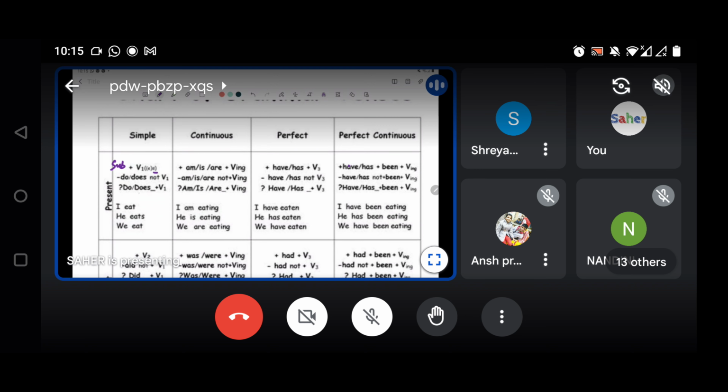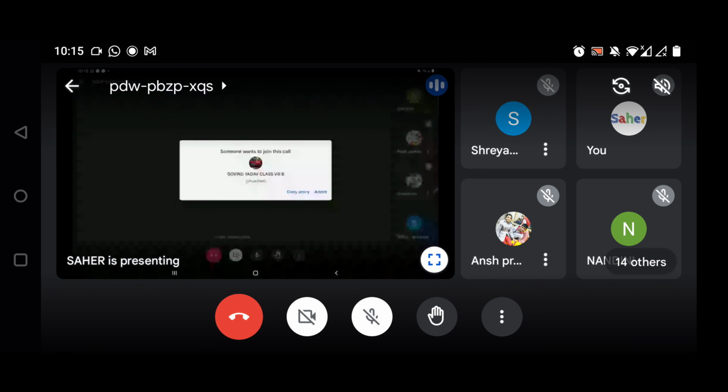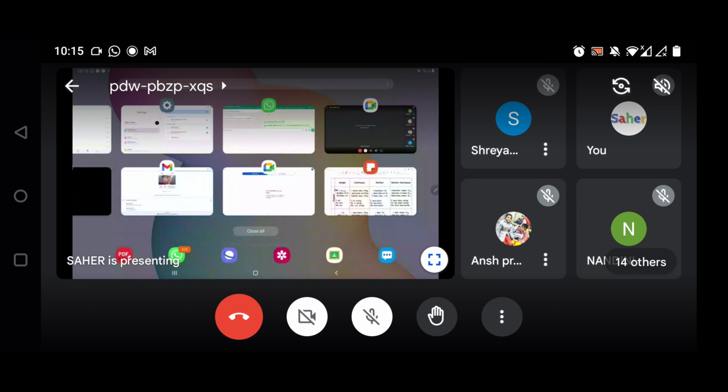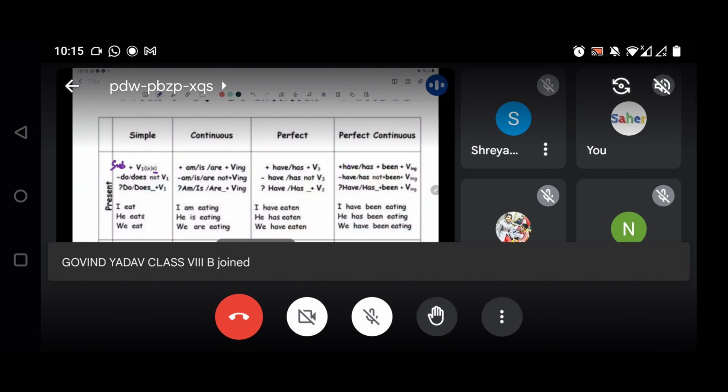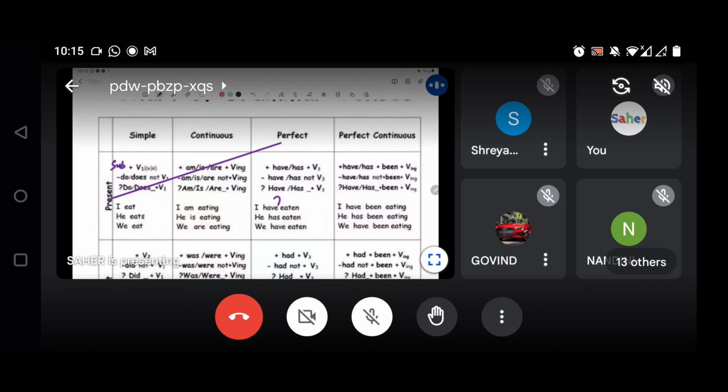Whatever I am explaining right now, follow this. What comes later will come later. So first follow whatever I am explaining, and don't ask questions out of context. Right now I'm explaining simple present tense. If you have any question in this, then you can ask. Further, when we move to present perfect tense, then you can ask this question. Right now, whatever I'm explaining, follow this.